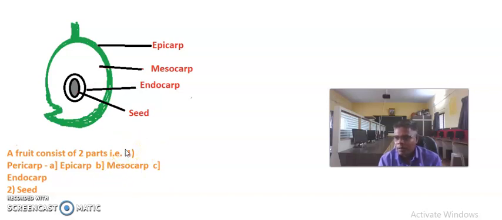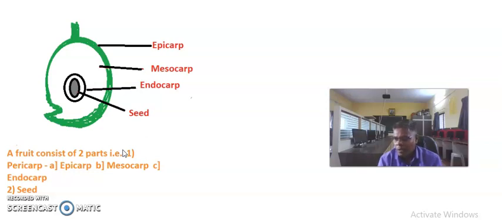In a simple fruit, only one fruit develops from the single ovary of a flower, with or without accessory parts. A simple fruit may be further divided into dry, for example cotton, and fleshy fruit, for example tomato.